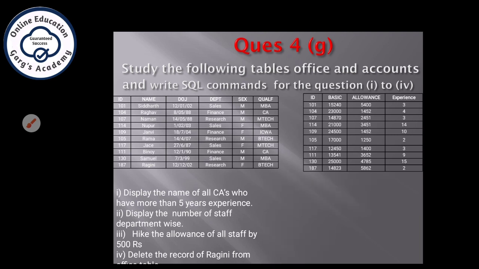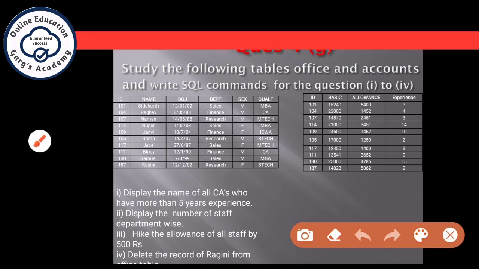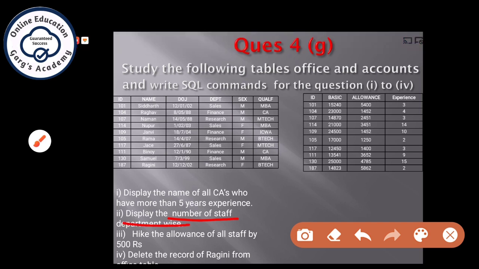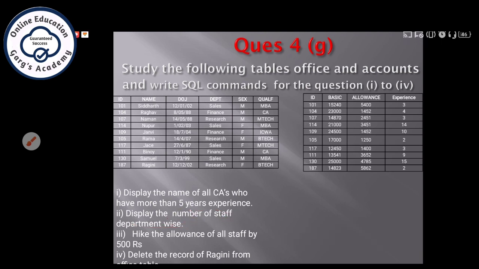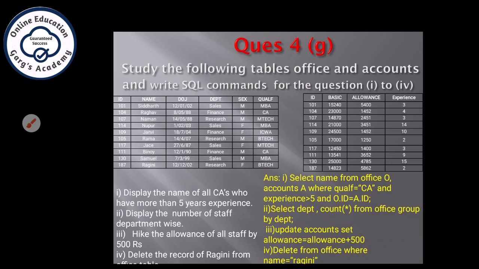Next question, display the number of staff department wise. Whenever you see wise or category or each, these 3 words, always keep in mind that this question will be done with the help of the group by clause. Meaning group by department is a must here, and to count the number of staff you will use the count star function. So you will write the answer in this form: select department comma count star from office group by department.